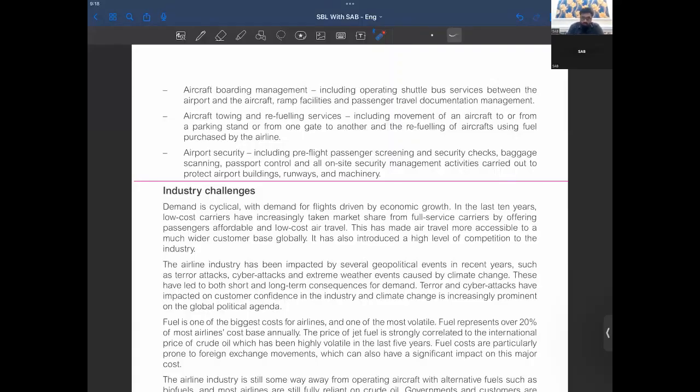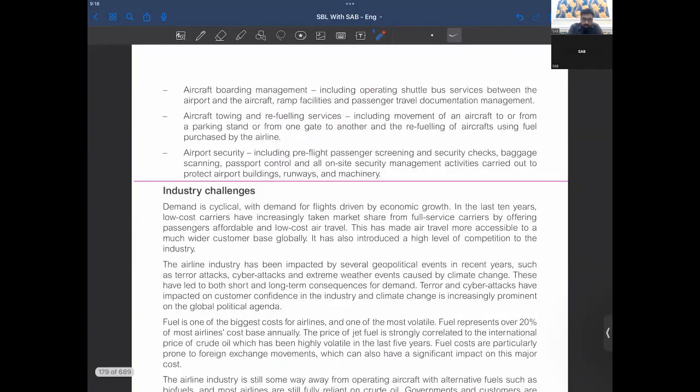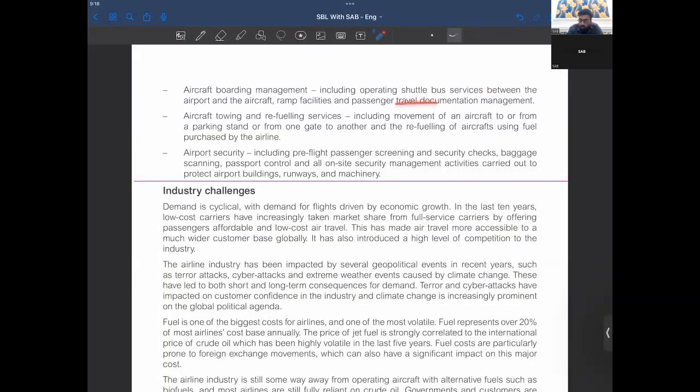So we discussed that aircraft ground handling refers to many services. That's baggage management, customer service management, gate assignment, pre-flight facilities, shops, and all that. Then aircraft boarding management, including operating shuttle bus services between airports, ramp facilities, documents, aircraft towing and refueling services, aircraft parking stands, airport security.